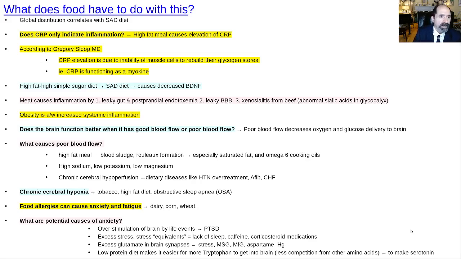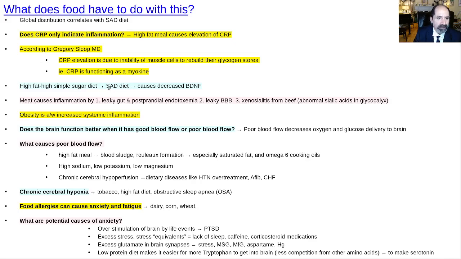So continuing on, if you type into your computer browser, what is the global distribution of depression, for example, you'll see that it pretty much matches the standard American diet, the westernized diet, which is a very high-fat diet. It also has a lot of simple sugars. And of course, it elevates C-reactive protein in the blood. That's like an acute phase reactant released by the liver in the setting of inflammation or infection. But it's also elevated when you eat a high-fat meal, and that's thought to be a myokine effect from the muscle signaling that it's not able to replenish its glycogen. That's Gregory Sloop, MD. He's like the best atherosclerosis researcher.